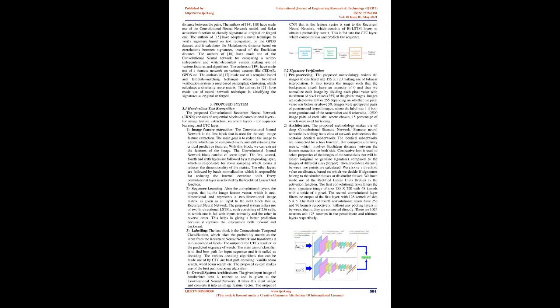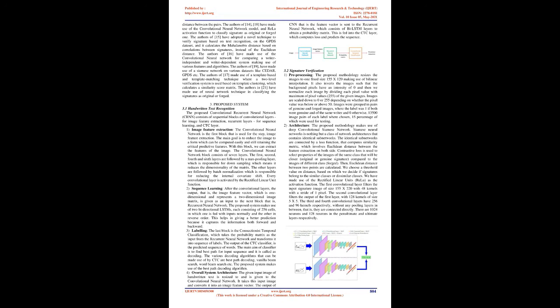In the papers 13, 20 the authors have developed an offline writer-independent signature verification system using convolutional Siamese network, by calculating the Euclidean distance between the pairs. The authors of 14, 18 have made use of the convolutional neural network model, and ReLU activation function to classify signature as original or forged one.